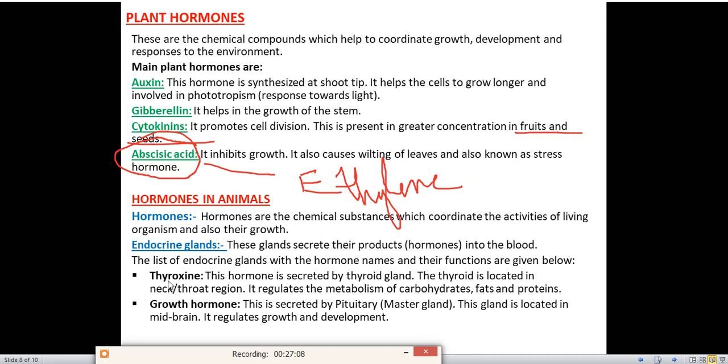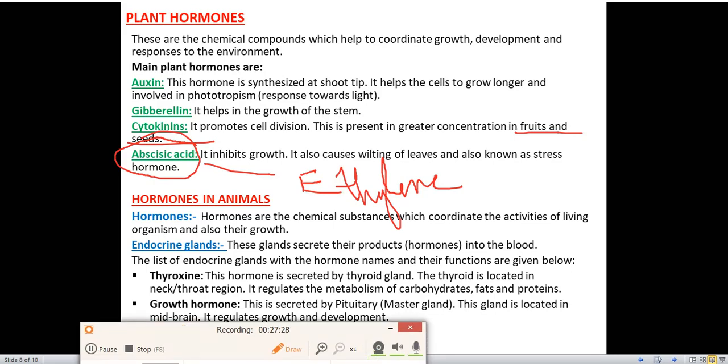Next one is growth hormone. It is secreted by the pituitary or the master gland. This gland is located in the midbrain. It regulates growth and development. As the name indicates growth, it helps in the growth and development of the body. And it is secreted by the pituitary or the master gland, located in the midbrain.